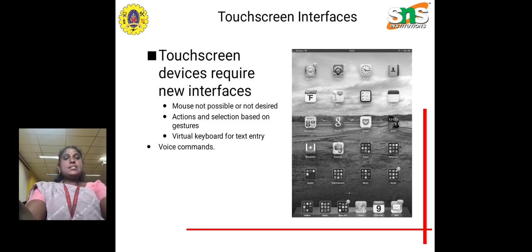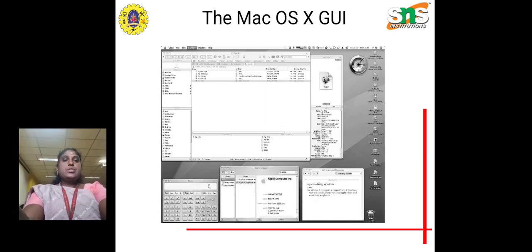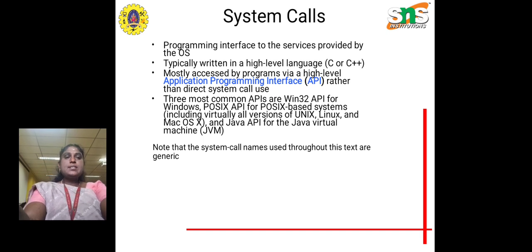This is a touchscreen interface, which we use on mobile phones. A mouse is not possible or required. We can carry out actions and selections based on gestures, and we have a virtual keyboard for text entry and voice commands. So this is the Mac operating system's graphical user interface.